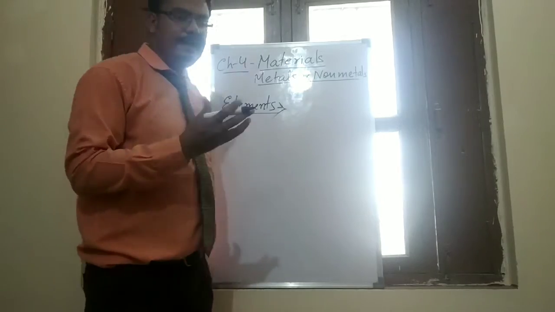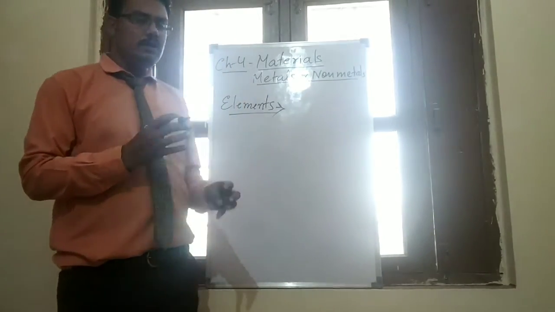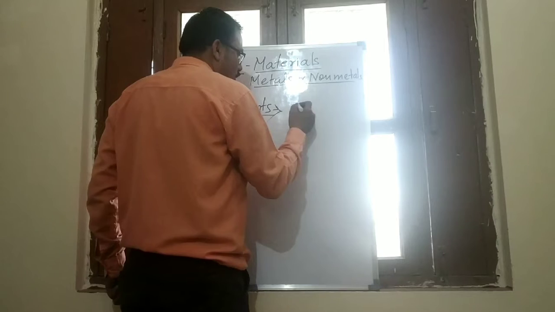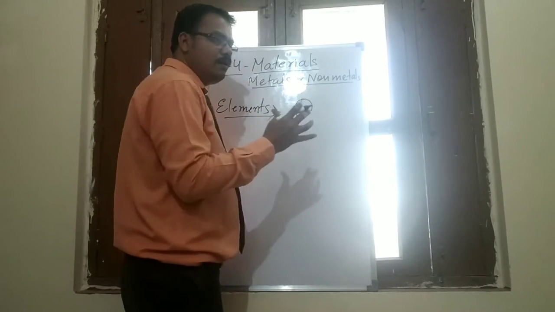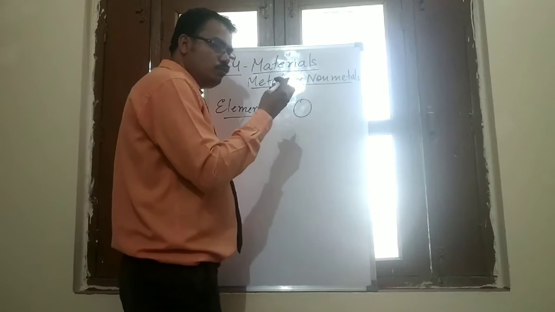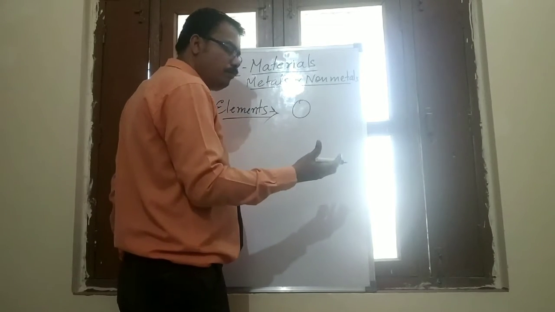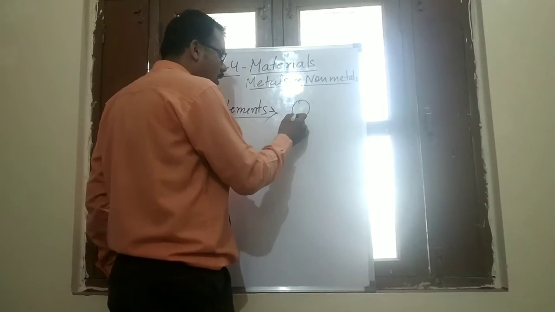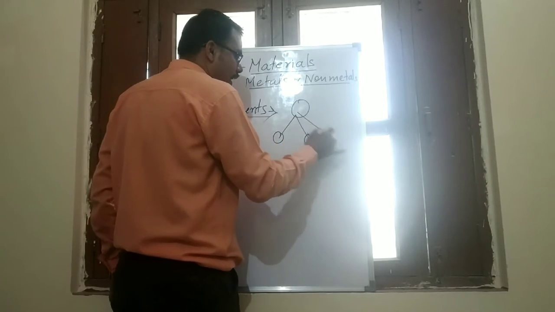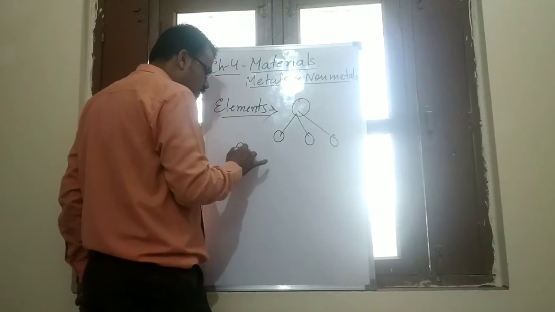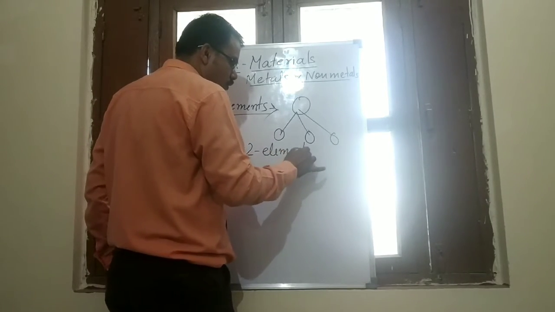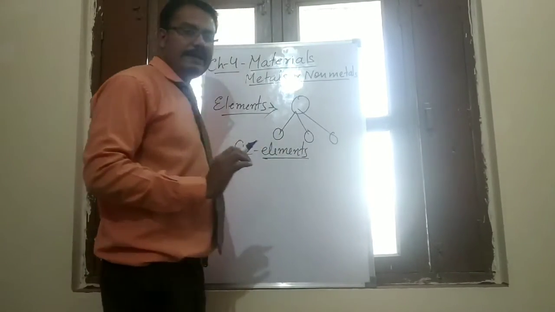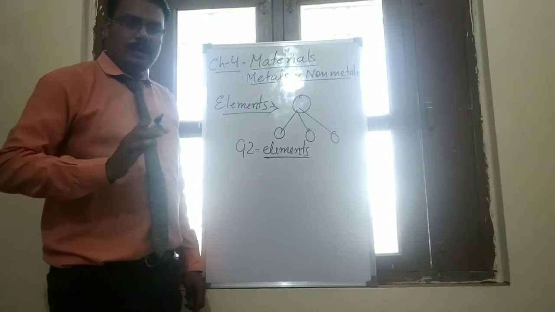When a substance is broken by any chemical means into two or more than two particles, those are called elements. There are altogether 92 elements known by name at present.